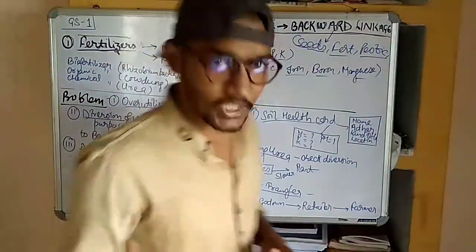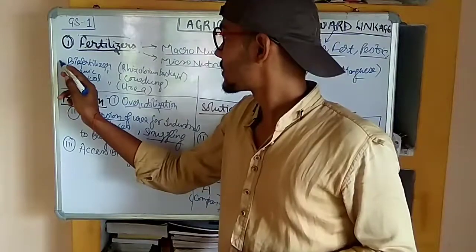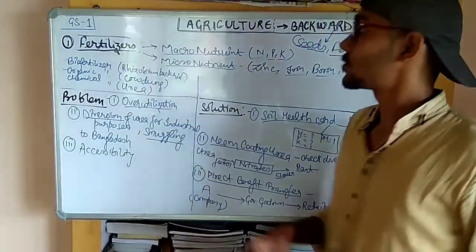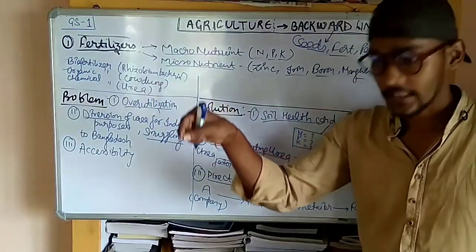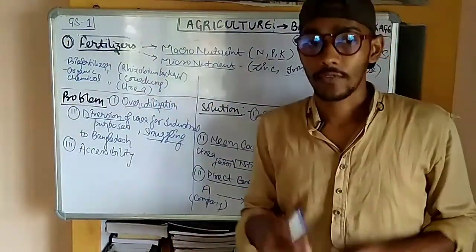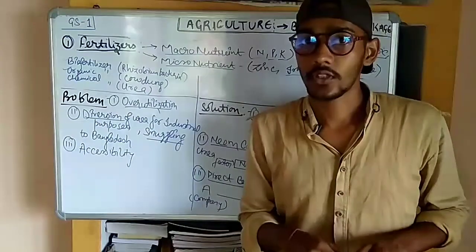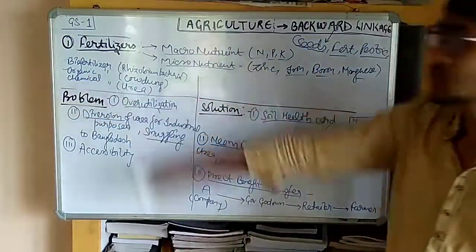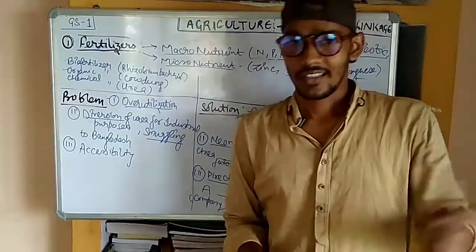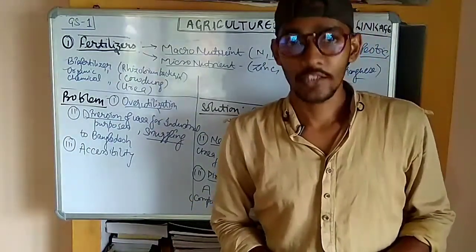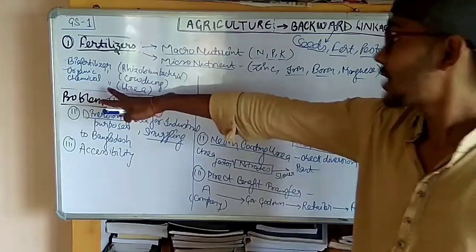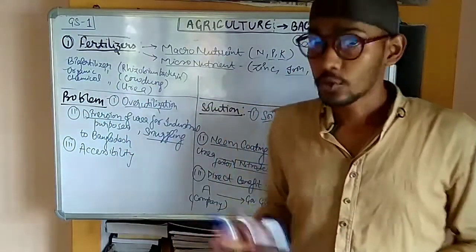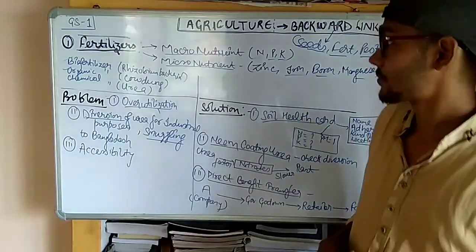So there are basically three types of fertilizer. The first is biofertilizer, second organic, and third is chemical fertilizer. Biofertilizer includes the rhizobium bacteria present in the soil, which helps in the fixation of the nitrogen which is required by the plant. Second is organic fertilizer. Organic fertilizer consists of the cow dung that we spread in our field to increase the fertility of the soil. The third is chemical fertilizer, that is urea, that we mostly spread in our agriculture field.